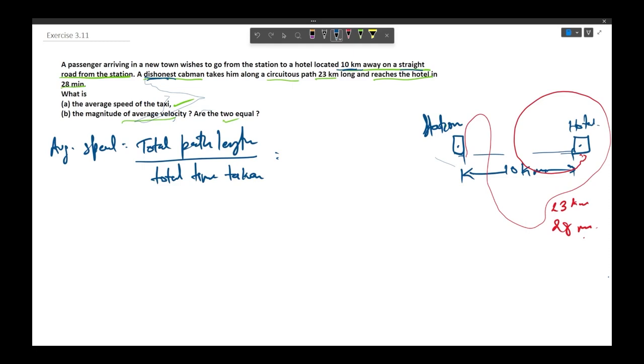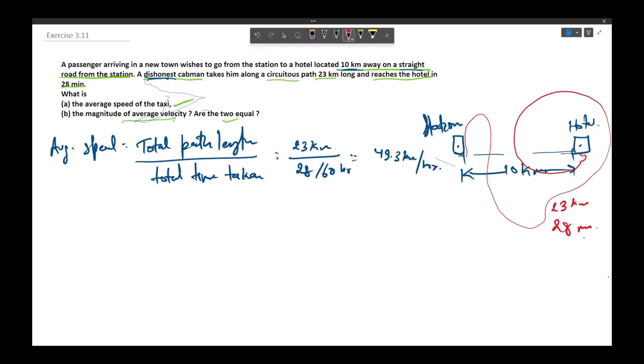So we will write it as 23 kilometers divided by 28 divided by 60 hours. Now this will turn out to be 49.3 km per hour.